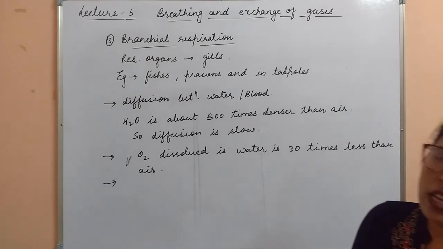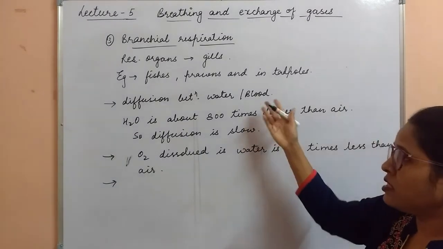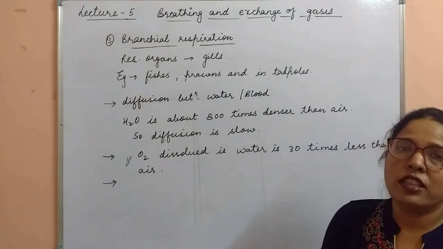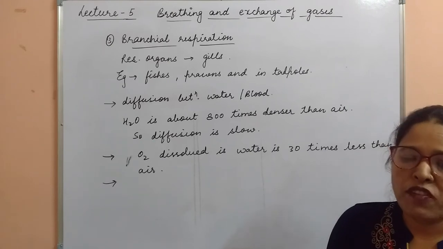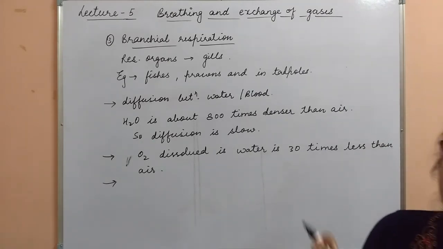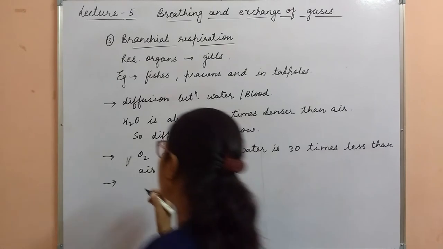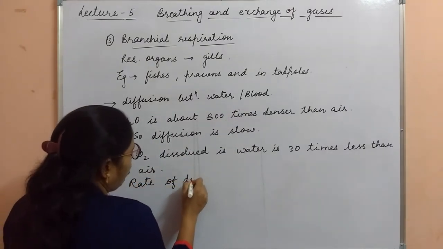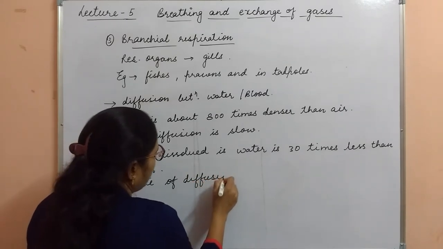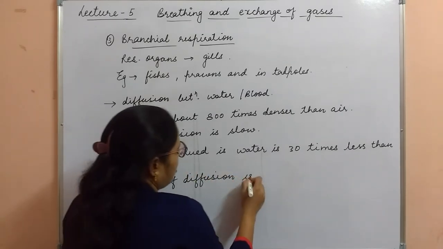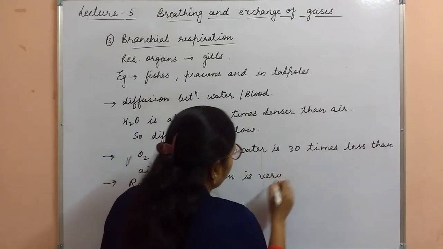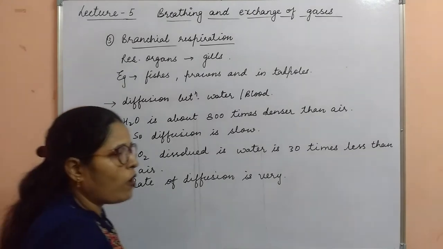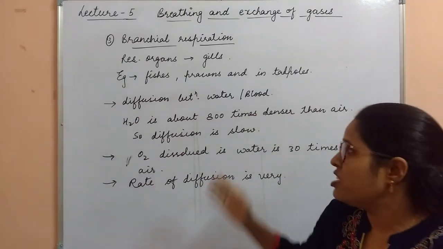And the next one is the rate of diffusion. As water is a denser medium and oxygen is not available sufficiently there, the rate of diffusion is approximately 2 lakh times slower than in air. So here the rate of diffusion is very slow. So to carry out the process of respiration, the aquatic organisms are facing these problems.